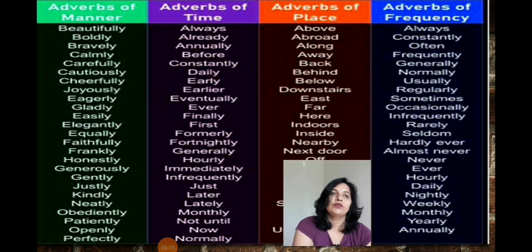Next is adverbs of frequency: always, constantly, often, frequently, generally, normally, usually, regularly, sometimes, occasionally, infrequently, rarely, seldom, hardly ever, almost never, never, hourly, daily, nightly, weekly, monthly, yearly, annually.